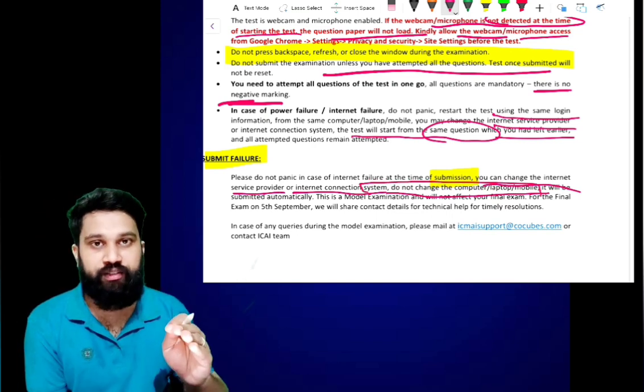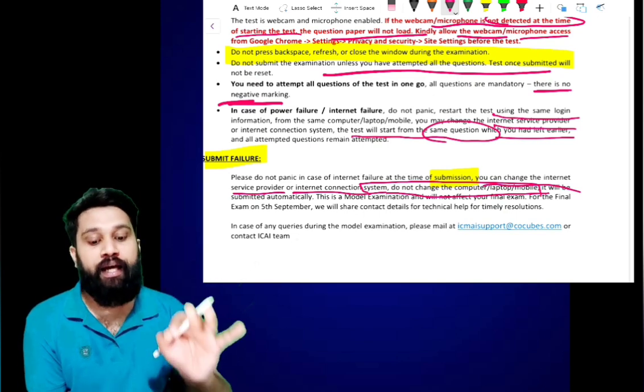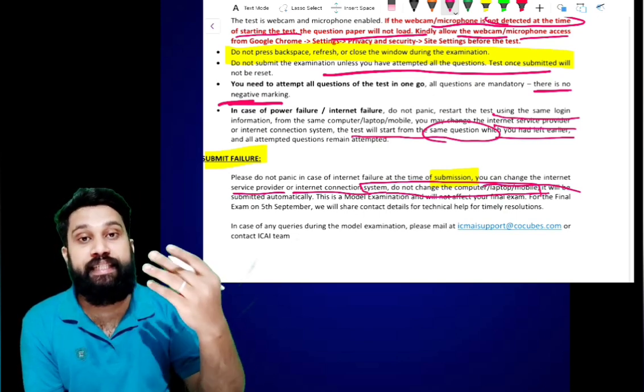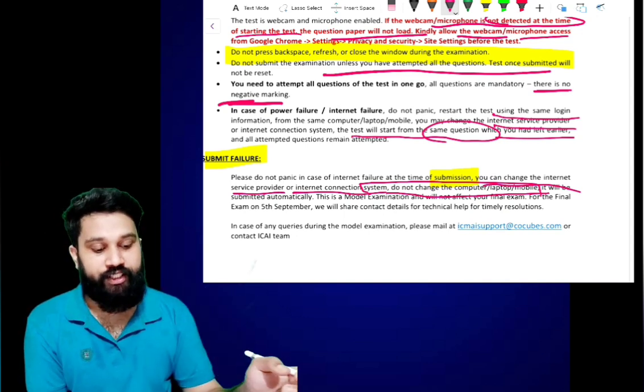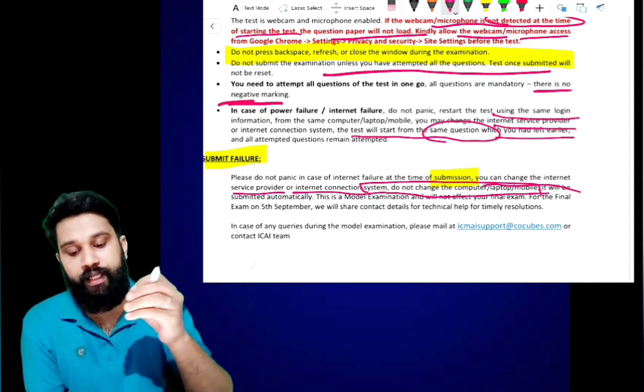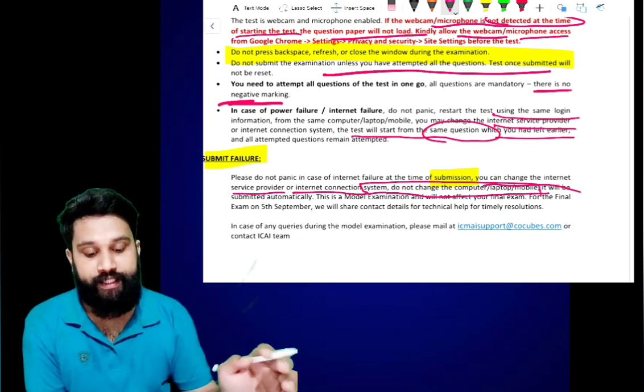Please do not switch to another device. Please use the same device. You can switch the internet service provider for getting the internet connection. After the internet connection is okay, it will be submitted automatically.